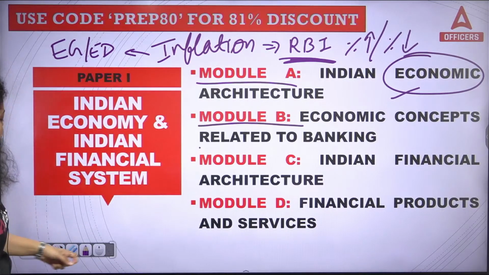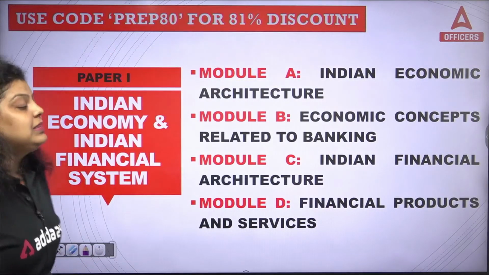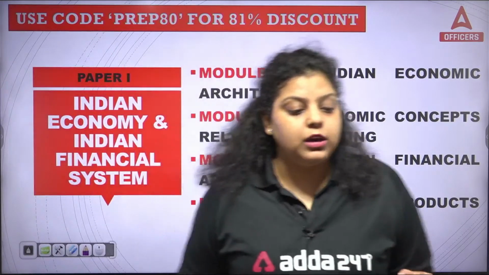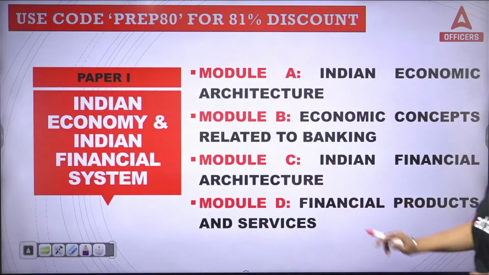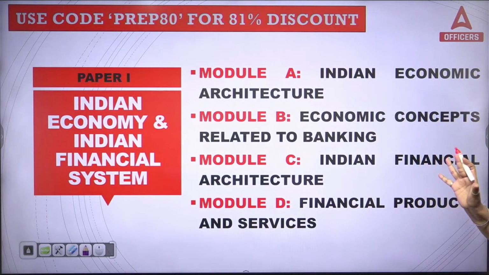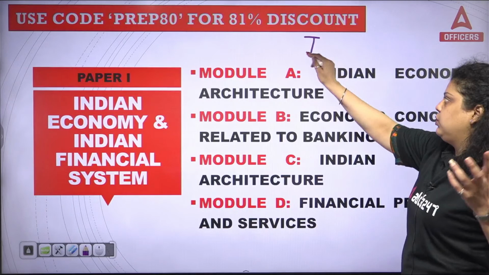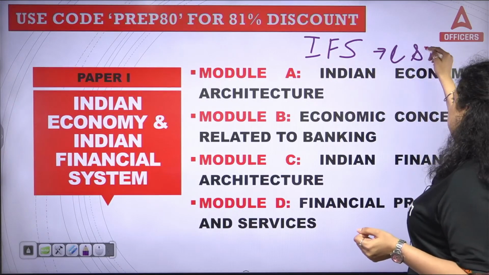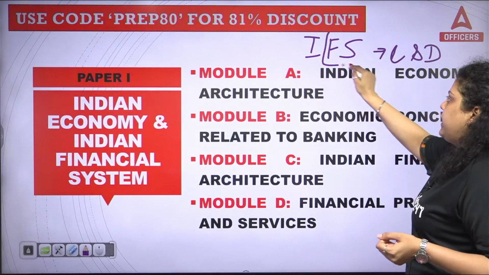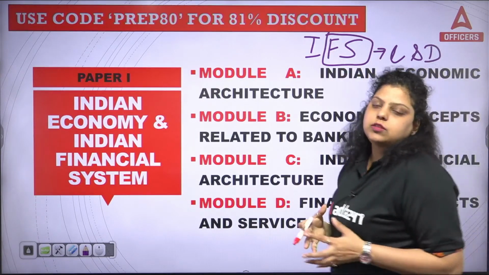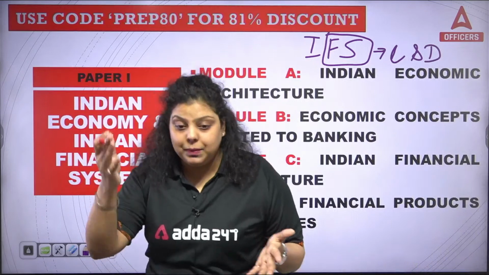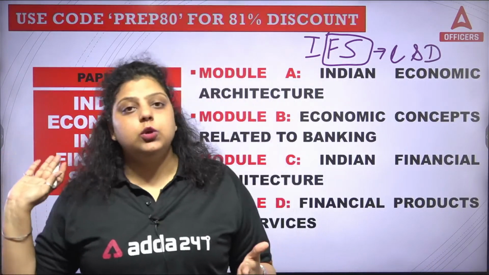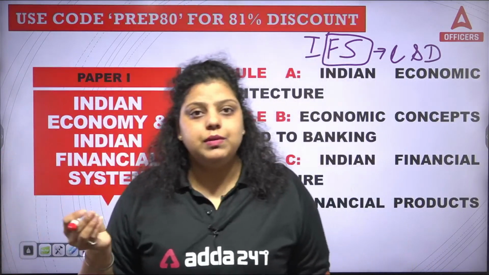Okay. Now, apart from that, module C and D are the part of your Indian financial system. The first one is Indian financial architecture. As I have told you, the Indian financial system covers modules C and D. So what does this financial system mean? In the paid class, we have already covered this particular unit of your Indian financial system. First unit we have covered.